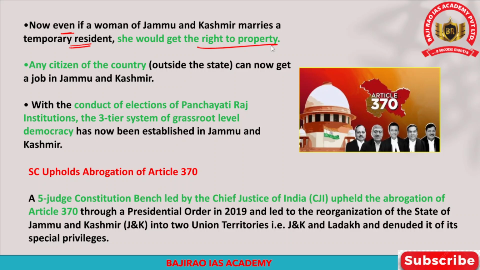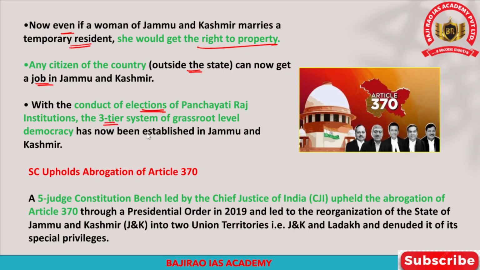And in fact, now a citizen of India, or any person from outside the state of Jammu and Kashmir, can settle in Jammu and Kashmir, and at the same time they can also do a job in Jammu and Kashmir. So that is also in line with Article 19 of the Indian Constitution. And in fact, with the abrogation of Article 370, panchayat elections are being conducted. Panchayat Raj institutions are being established, and this is a three-tier system of grassroots democracy.